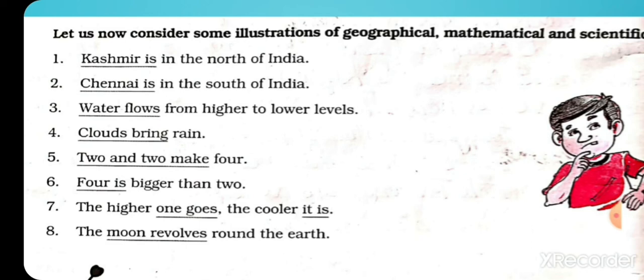Okay, mathematical fact, then beta 4 is bigger than 2. The higher one goes, the cooler it is. And next one, students, the moon revolves around the sun. So students, these are some illustrations of geographical, mathematical and scientific facts.